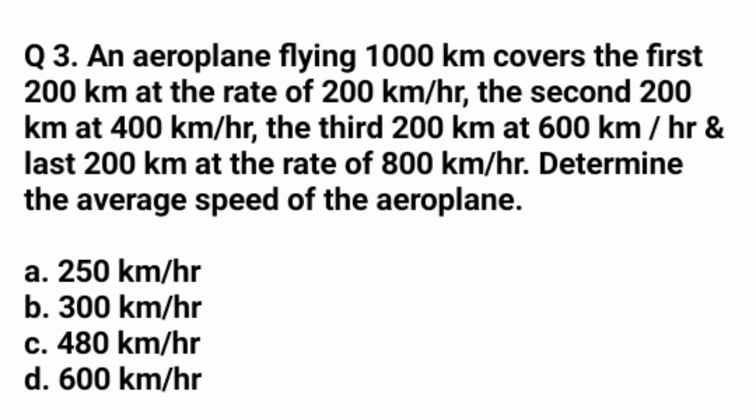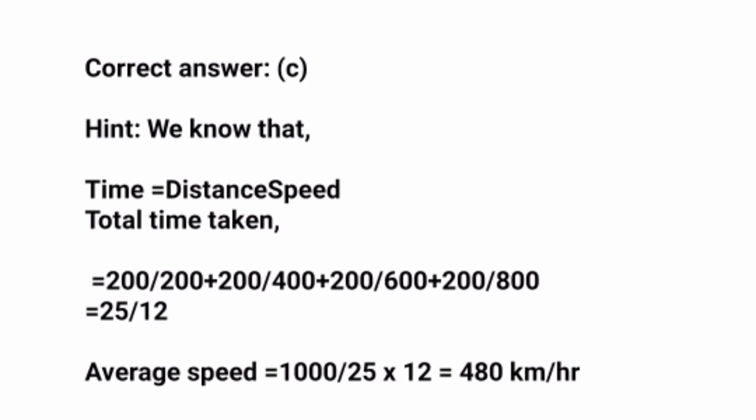So let's see how this question is solved. Now we know the formula: time is equal to distance upon speed. So we have to find the total time taken. So we divide all the values given in the question. So it is equal to 200 upon 200 plus 200 upon 400 plus 200 upon 600 plus 200 upon 800. After solving this, we have got the value as 25 upon 12. So the average speed is 1000 upon 25 into 12, which is 480 km per hour.